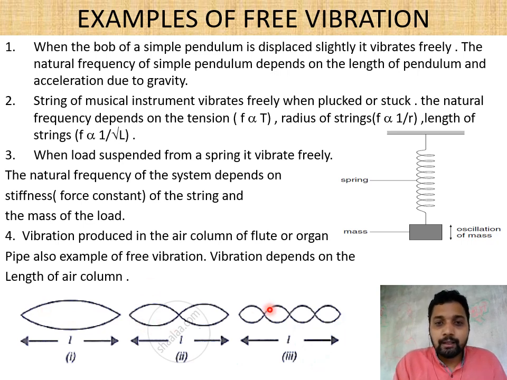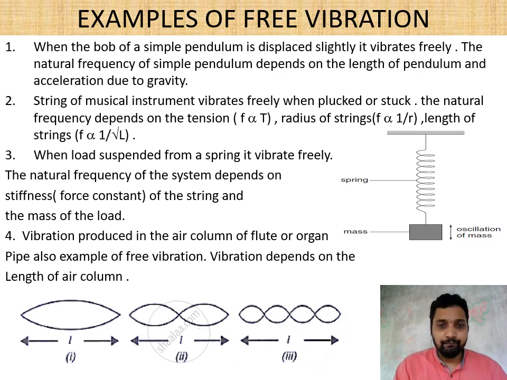If we compare 1 and 3, then here the frequency is 1, 2, 3, 4. That means 1 is to 4 is the frequency, so 4 is to 1 is the wavelength. Here the wavelength is 4 times more compared to this one. So frequency and wavelength are inversely proportional to each other. The more the frequency, the less the wavelength; the less the frequency, the more the wavelength. This one we can also say is an example of the principal note and the subsidiary notes, which we discussed in our first video.